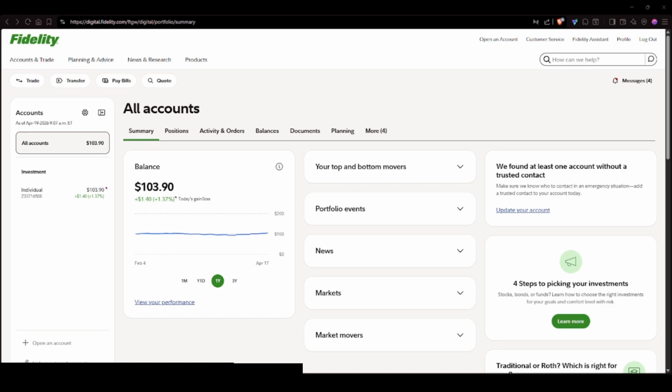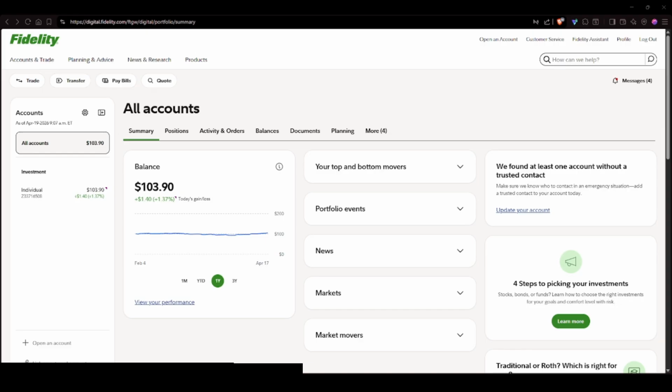Investing in real estate can be a lucrative venture, and Fidelity offers various tools and resources to help you get started. The first step is to understand your investment goals and financial situation. Consider how much you can afford to invest and what type of real estate you are interested in. This could include residential properties, commercial properties, or real estate investment trusts. It's important to define your objectives clearly so you can choose the right path.